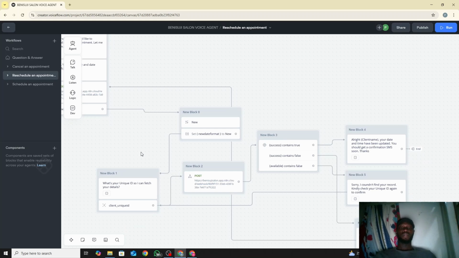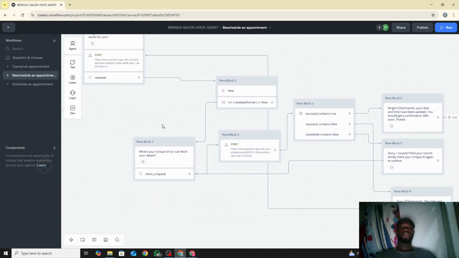And then after that we ask, okay, so what's your unique ID? So I can fetch your details for you. The person sends a unique ID, the one we generated in the schedule. Once the unique ID has been generated, the person gets an SMS. I was not able to do a confirmation of that because I'm not registered on Twitter.